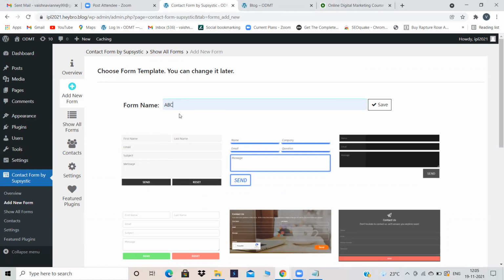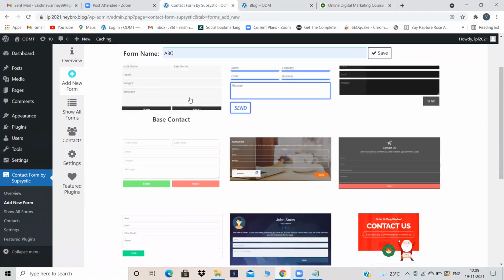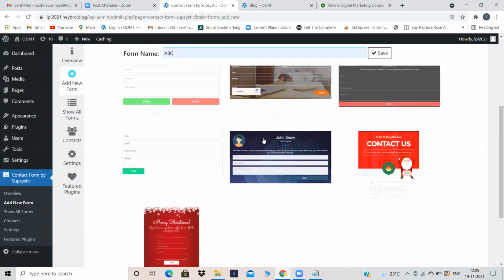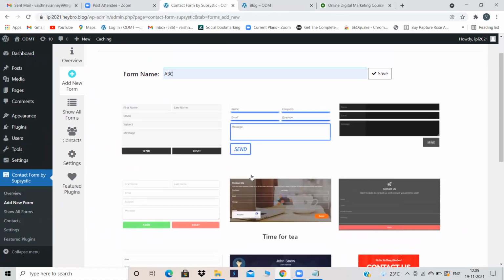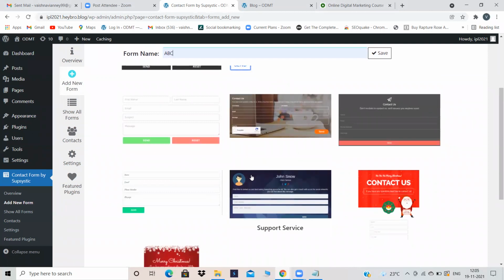My form name, that is my contact form name, is ABC. This name nobody else can see other than you, so you can give any name as you wish. And here some forms are there. You can select base form, you can select neon, you can select anything according to your wish. But for some reason, some contact forms are not working in the website. I don't know why, but I have checked in so many websites.